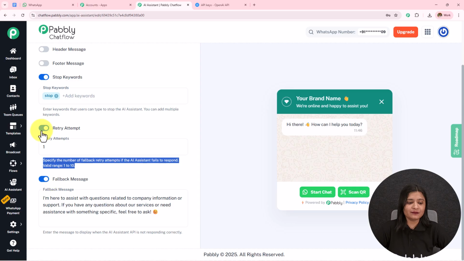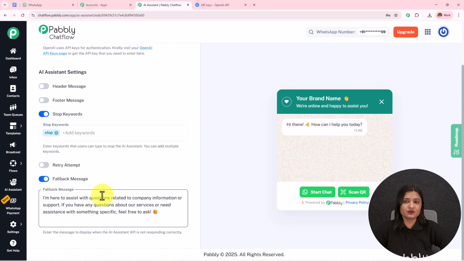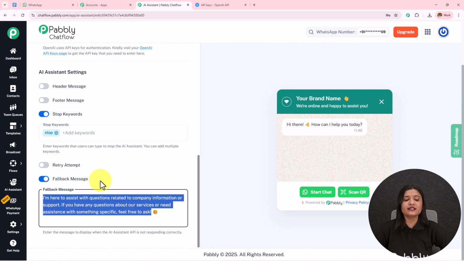We have this fallback message. So when the API is not responding, the AI agent will not be able to respond to us accurately, and then this fallback message will be sent. I'm here to assist with questions related to company information and support. If you have any question about a service or need assistance with something else, feel free to ask. I have entered this fallback message. What you can do, you can also add the contact details or the company information. So when the queries of this user or the customer are not resolved, they can contact you directly. Moving on towards the next step.